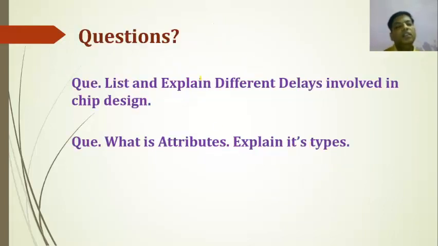Then here some questions related to the topic. List and explain different delays involved in a chip design. Second, what is attribute? Explain its types.